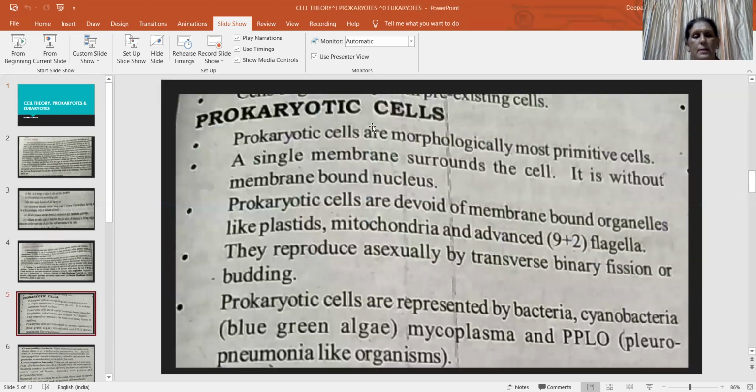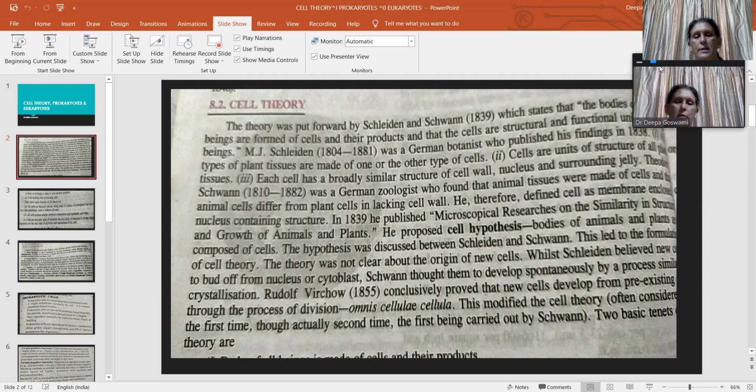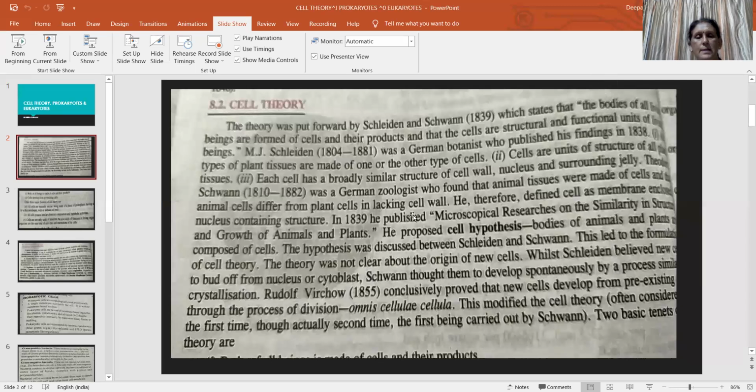Cell theory is the theory that is based on the fact that every living organism is made up of cells. In this class, we are going to discuss cell theory. The theory was put forward by Schleiden and Schwann in which year? In 1839. It states that the body of an organism is formed by cells and their products, and the cells are the structural and functional unit of life.